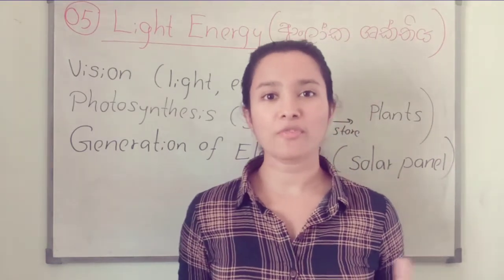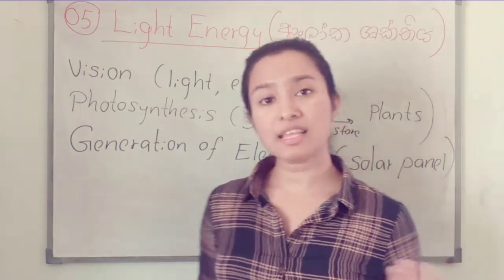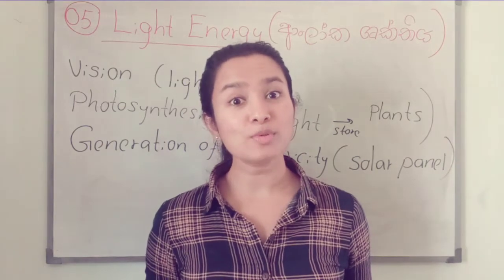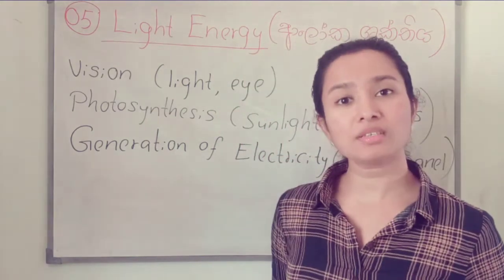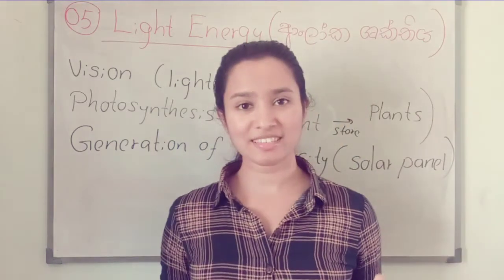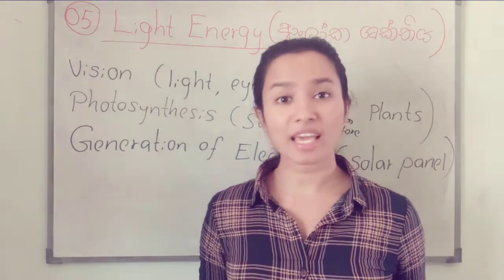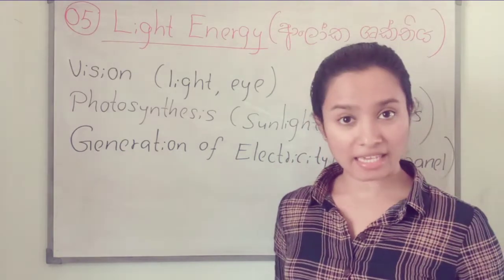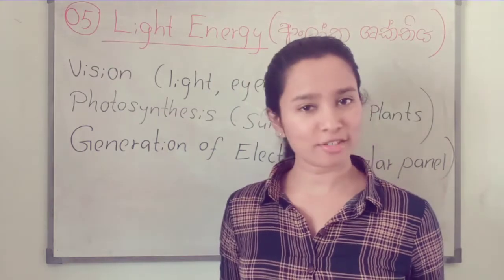Our main source of light is, you all know, sunlight. Other than sunlight, the light bulbs, lamps, and also the moon and stars give light to us. So what are the uses of this light? Light has energy. The main use is our vision. Without a light, we cannot see anything. So there should be a light and an eye to see. If there is no light, we cannot see anything.